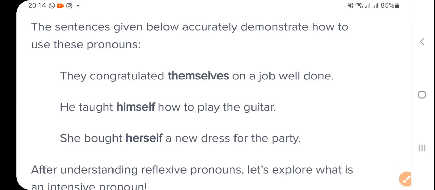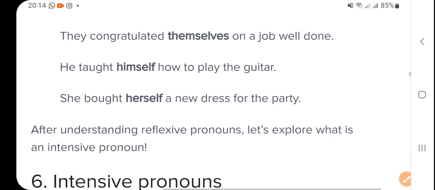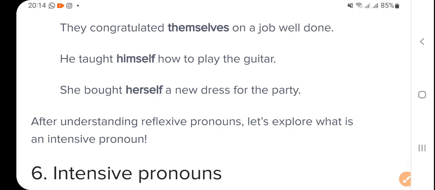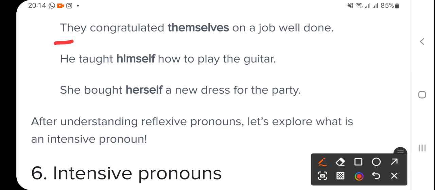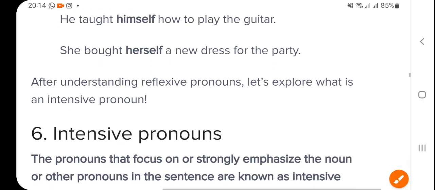The sentences given below demonstrate how to use this pronoun: They congratulated themselves on a job well done. He taught himself how to play the guitar. She bought herself a new dress for the party.